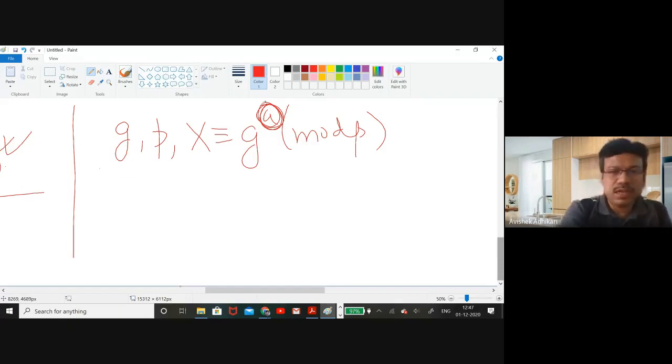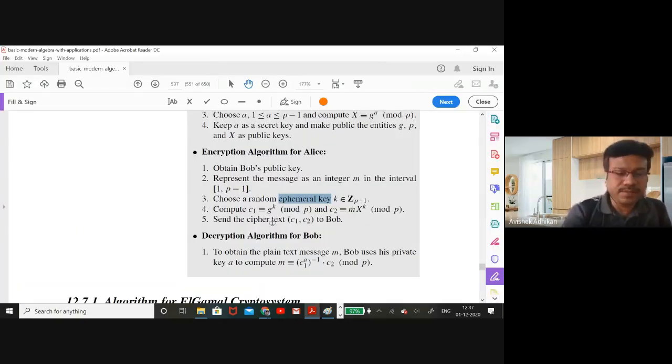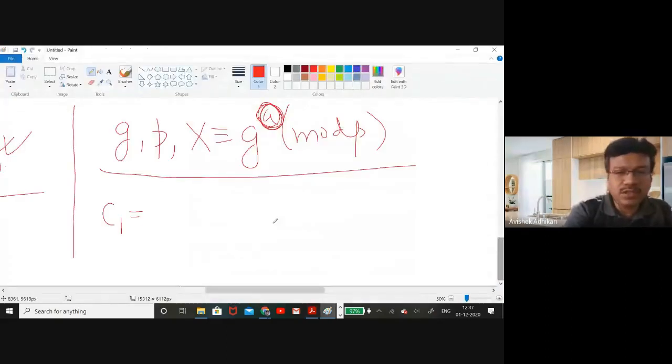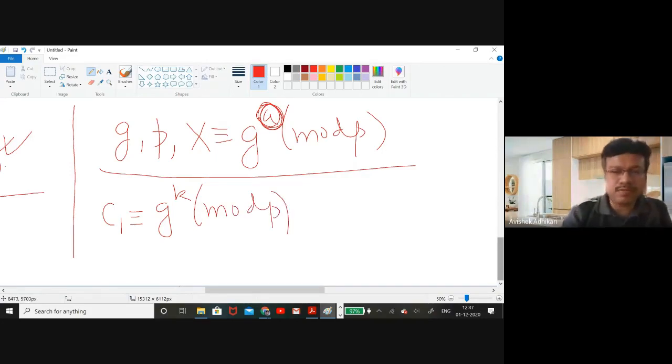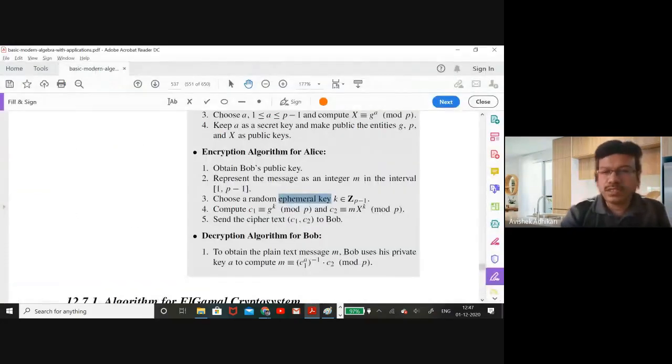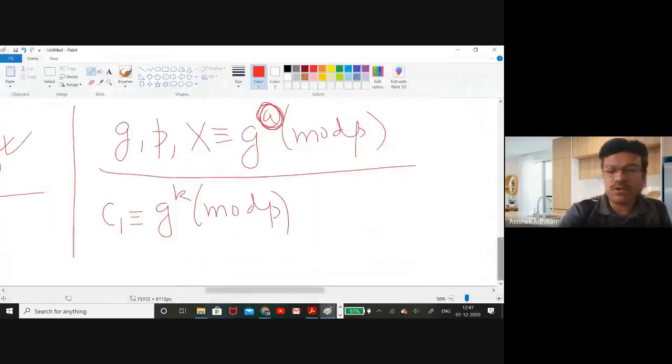Now he also knows the value of C1. C1 was g to the power k modulo p. And what was C2? C2 was M times x to the power k modulo p.